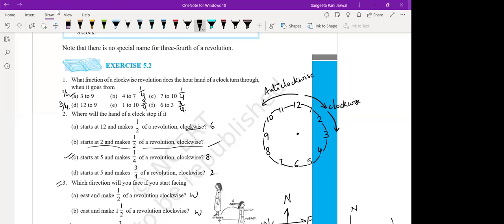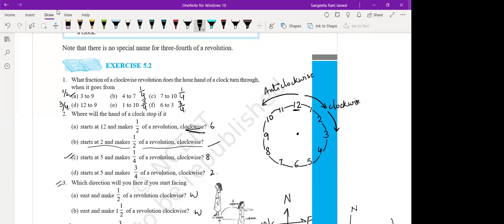Now, in the first part, when I asked, where will the hands of a clock stop? The hand of a clock is starting from a point. You have to say where will it stop when it starts at 12 and makes half of a revolution in clockwise direction. It started from 12.